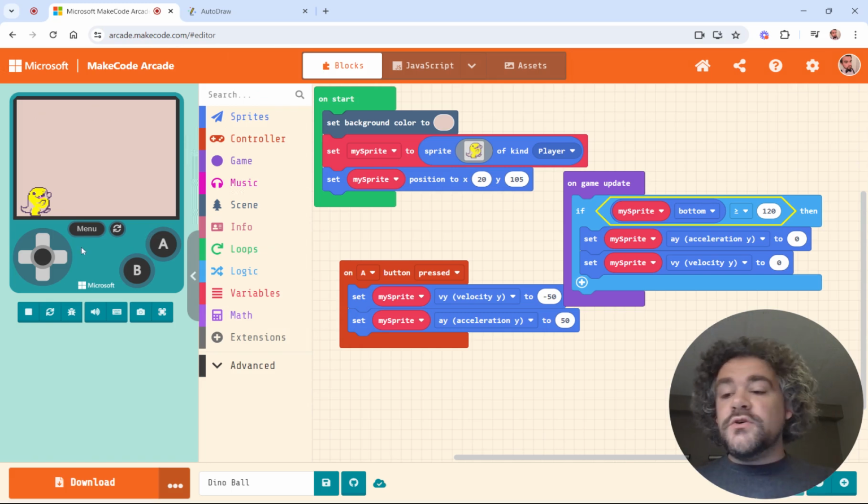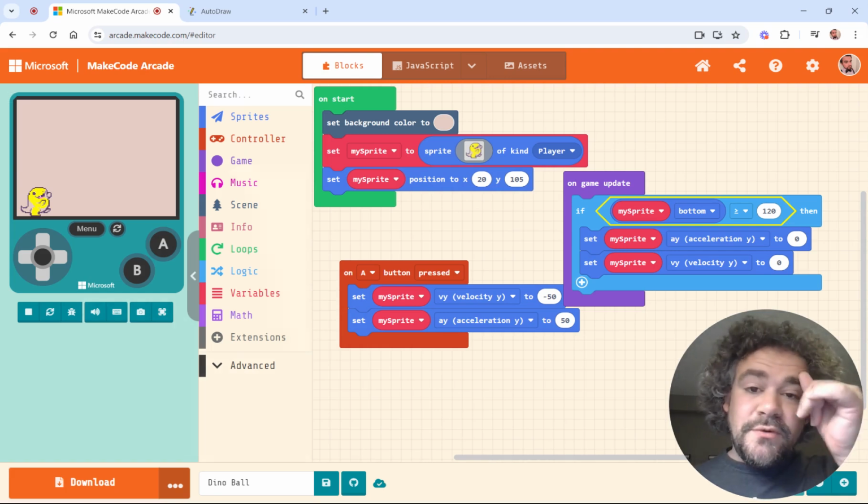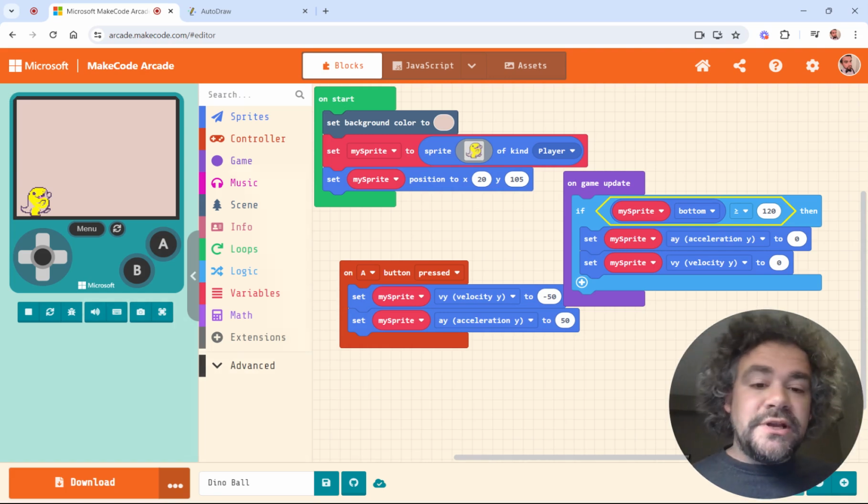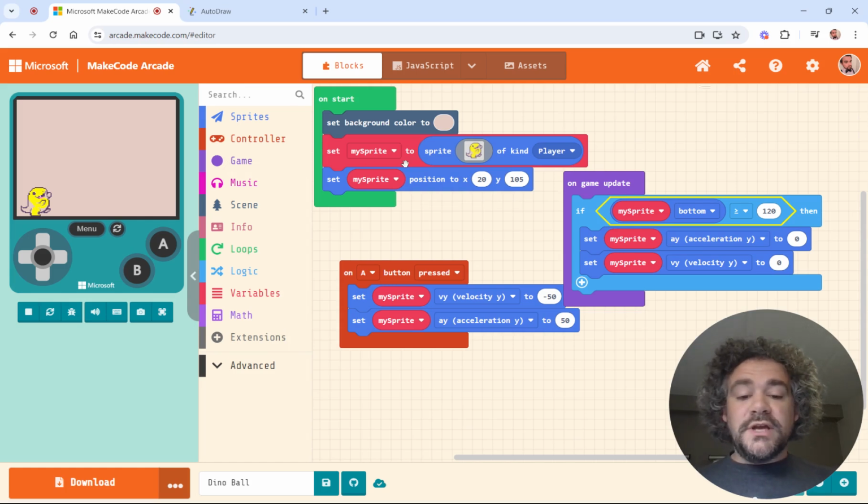All right, so now I have a dinosaur that jumps and everything looks good. The gravity is working correctly. Cool, cool, cool. This is working exactly the way that it should be working. Awesome. All right, so now for the second part, we want to give this dinosaur a basketball. We're going to have him throw a ball across the screen.